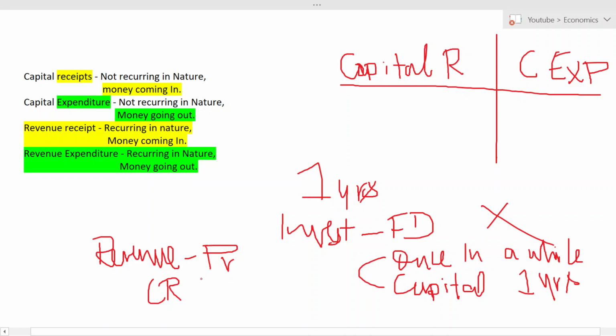Now, what is the opposite of this? The opposite of this is capital expenditure. Will she invest frequently in fixed deposit? No, once in a while. So whenever she invests in fixed deposit, it is a capital expenditure because money is going out and you're spending money on something. And whenever the period ends, she gets a profit on the fixed deposit. That is known as capital revenue because she is getting money. That is the example and the difference between capital revenue and capital expenditure. So now I hope you are clear with it.